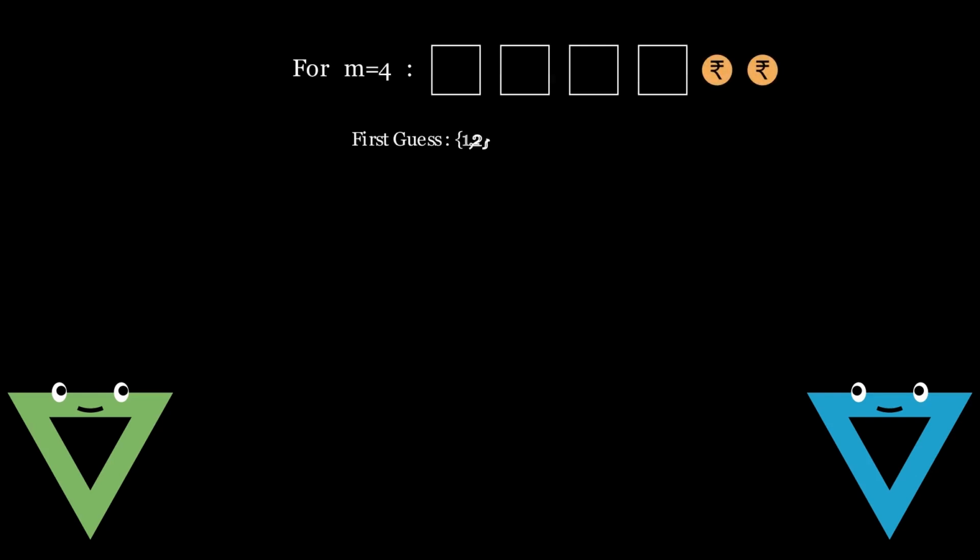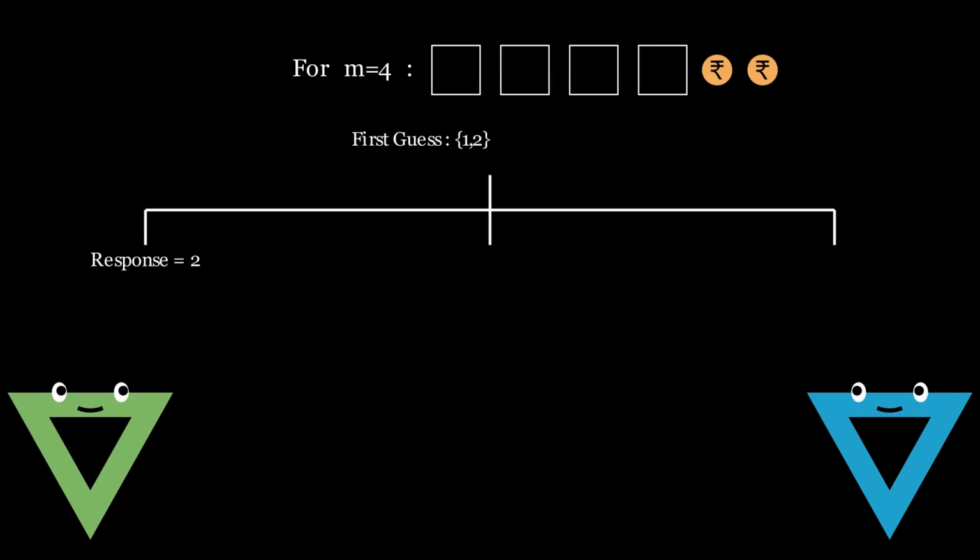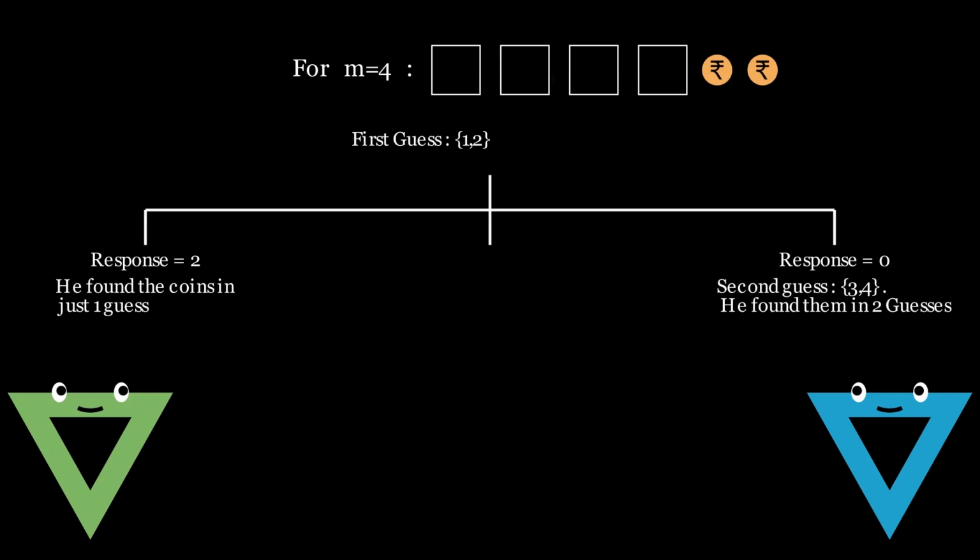For m equals 4, without loss of generality, say the first guess is box 1 and box 2. If the response is 2, then the game is won. And if the response is 0, then the second winning guess would be box 3 and box 4. Otherwise, the response is 1, in which case guessing box 3 and box 4 as the next guess will provide no information, as we already know the response is going to be 1.